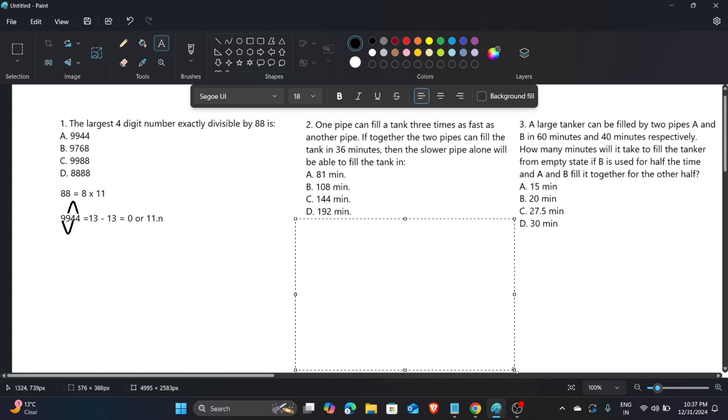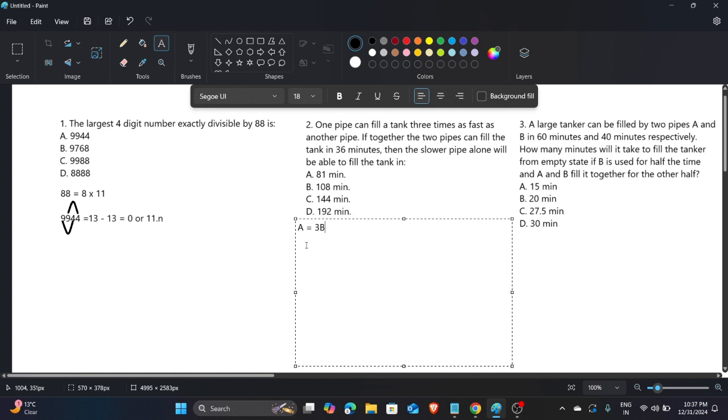Yeah, what they are trying to do in this question, we will try to see that. Now, one pipe can fill a tank three times as fast as another pipe. If pipe A is filling the tank in equal time, which is one third of pipe B's time. According to them, if together the two pipes can fill the tank in 36 minutes, then the slower pipe alone will be able to fill the tank in how long?